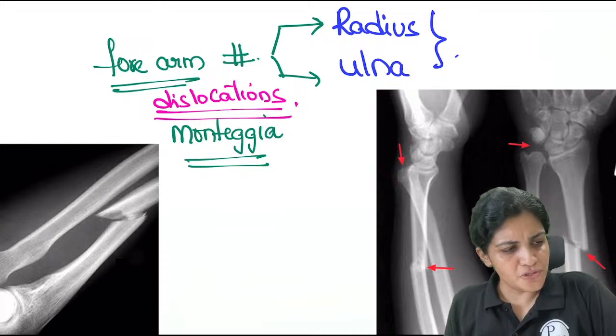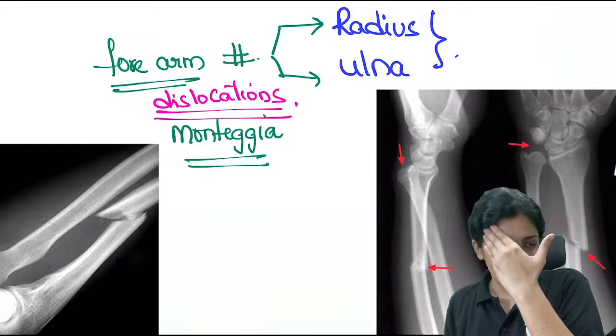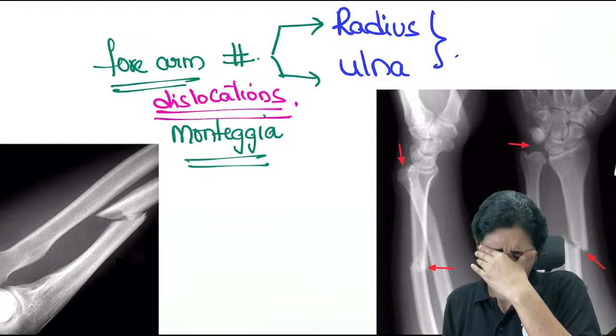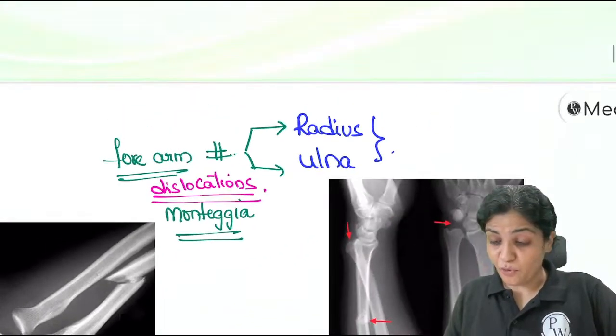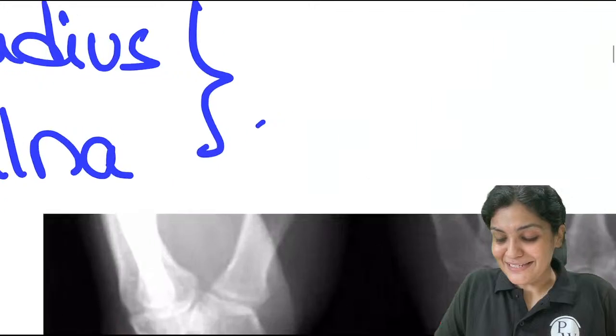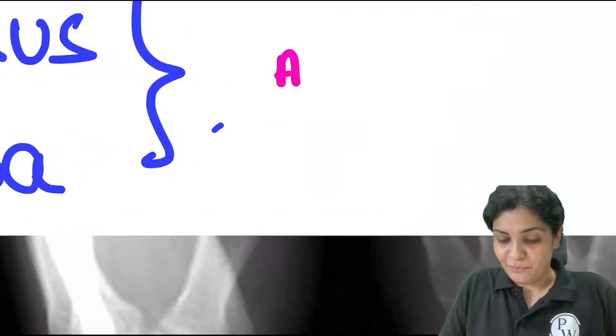Or out of position. Dislocation: bone out of joint cavity. What is bone out of joint cavity? So this dislocation is nothing but that.